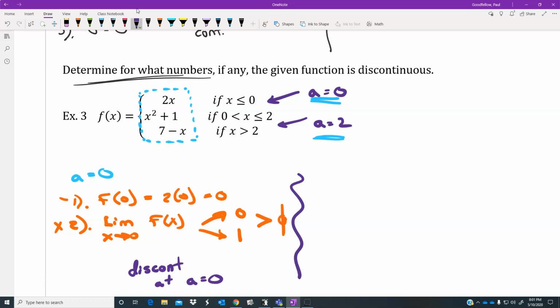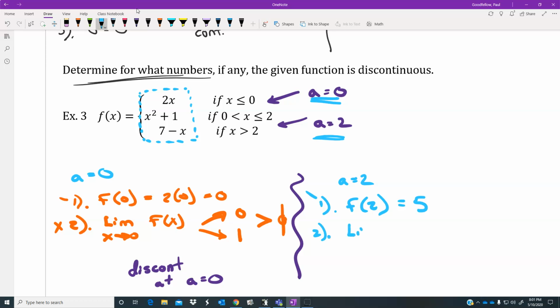Now, that's only half the problem, because you just decided that they don't zip together at that particular spot. It's a discontinuity. But you also have to check the other place and see whether or not it's discontinuous at 2. Well, let's try it again. F of 2 turns out to trigger the middle one, and 2 squared is 4 plus 1 is 5. So that looks good. We've got an answer at that spot.